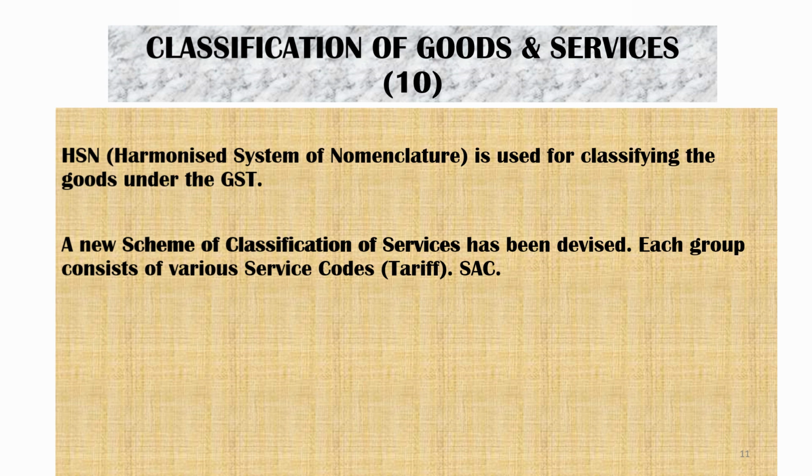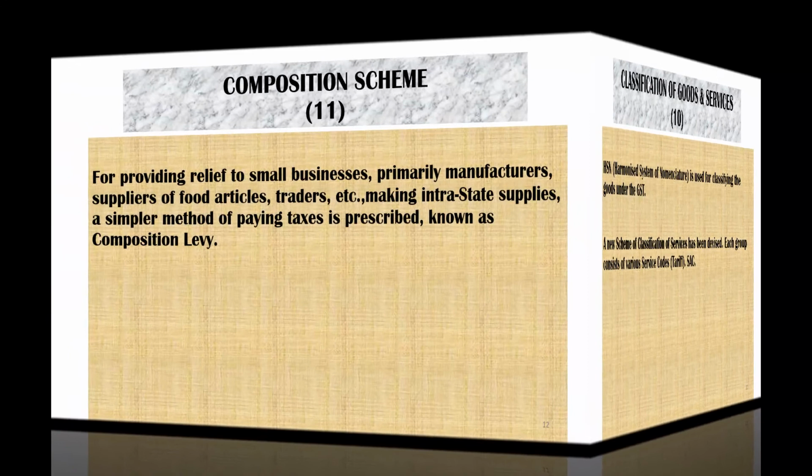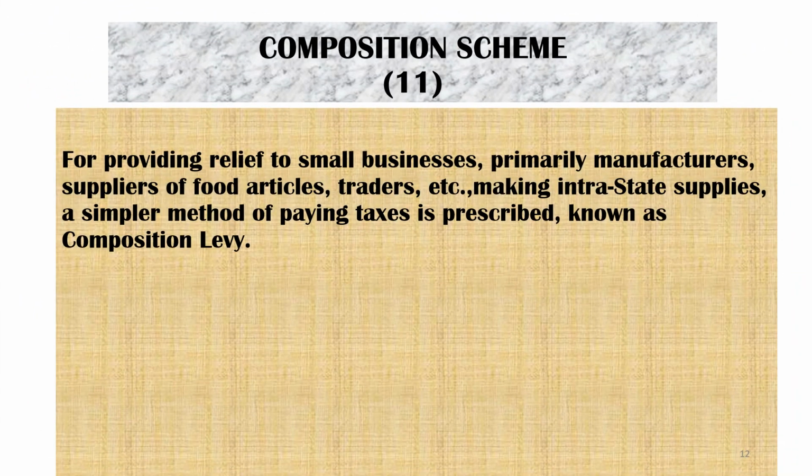Now we will discuss the composition scheme. We will discuss this composition scheme elaborately in future, but right now for understanding purposes. In the GST regime, tax is payable by every taxable person, and in this regard provisions have been prescribed in the law.